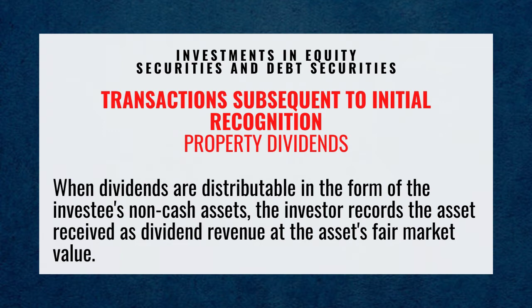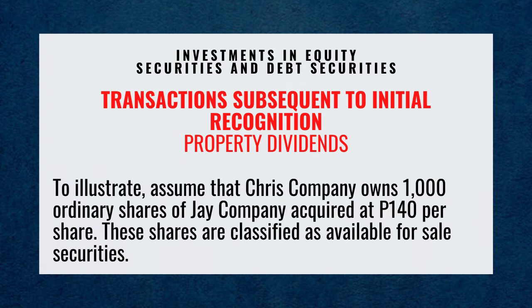Property dividends. When dividends are distributable in the form of the investee's non-cash assets, the investor records the asset received as dividend revenue at the asset's fair market value. To illustrate, assume that Chris Company owns 1,000 ordinary shares of J Company acquired at 140 pesos per share.